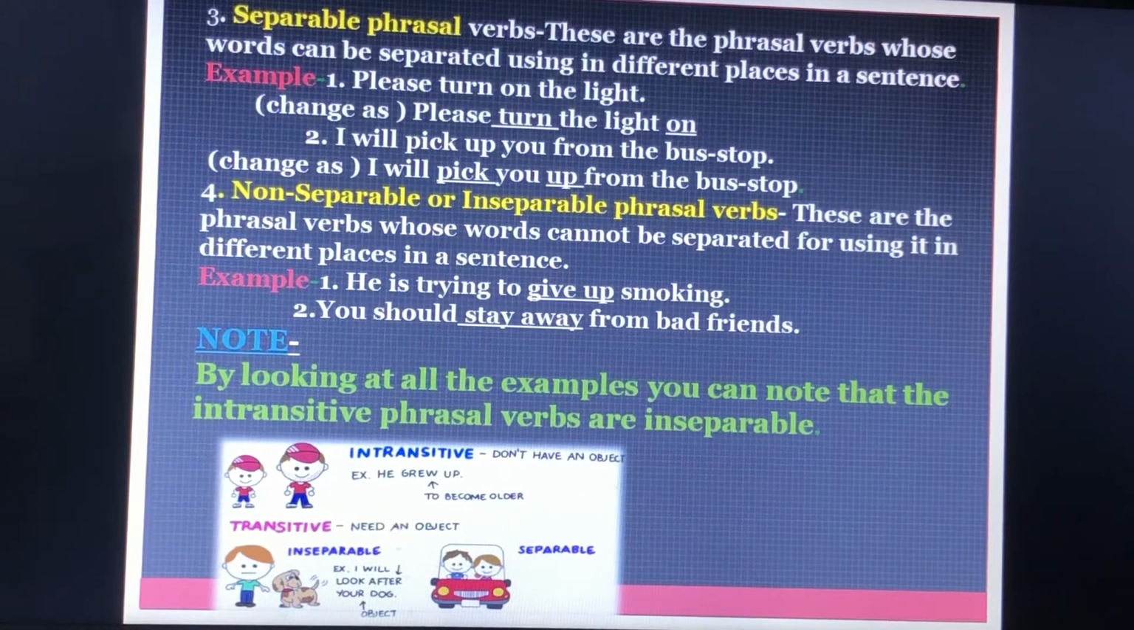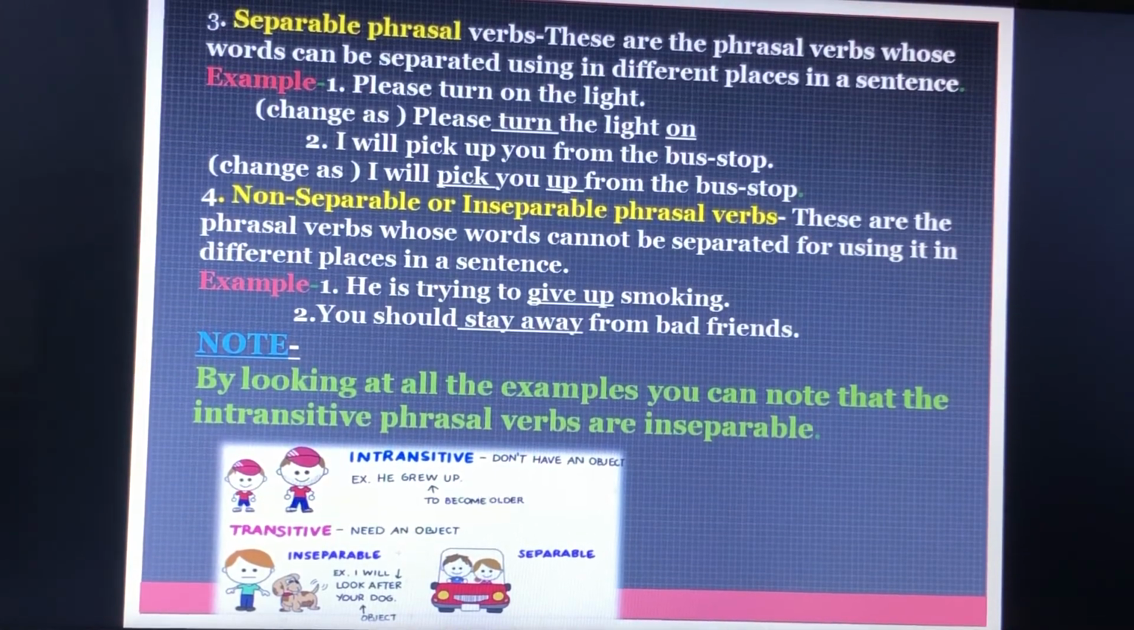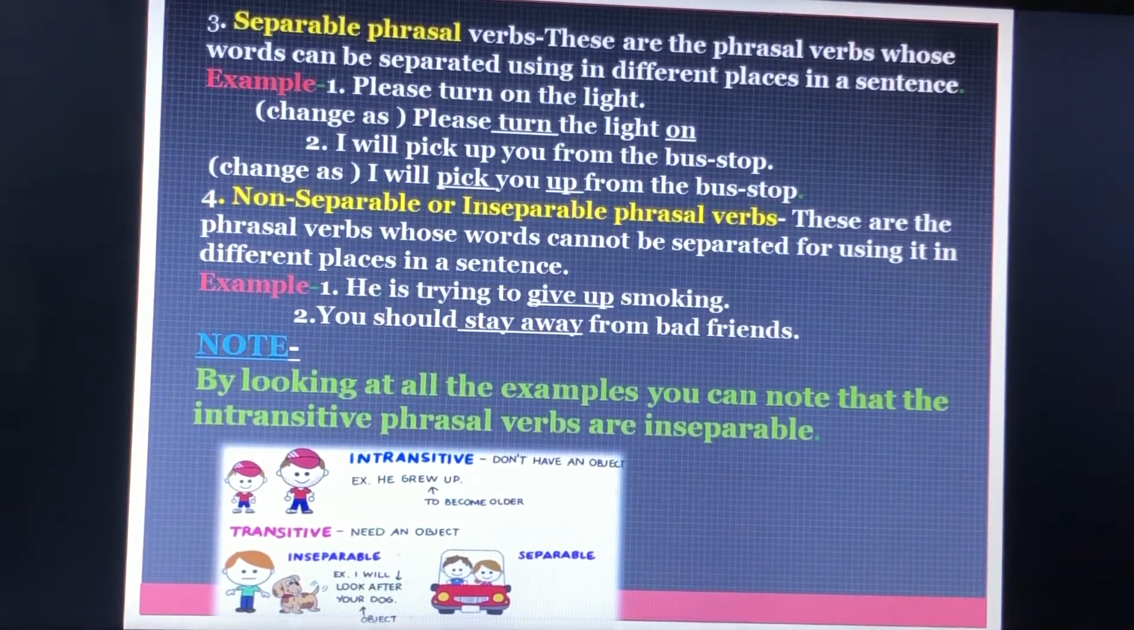So the important note is, by looking at all the examples, you can note that the intransitive phrasal verbs are inseparable. We cannot separate them.